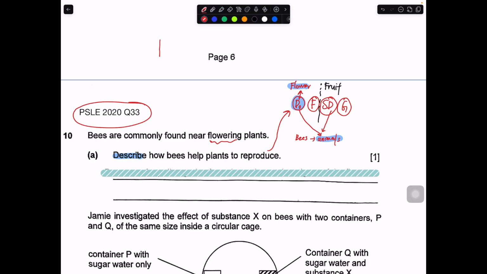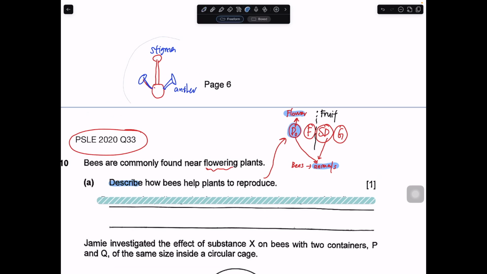So let me draw your flower. Let's say we have the stigma, we have the ovary over here, then we have the anther. Okay, anther, stigma. Now let me try to replicate this whole thing again. Then we have a bee. So how does this bee help the flower to pollinate?